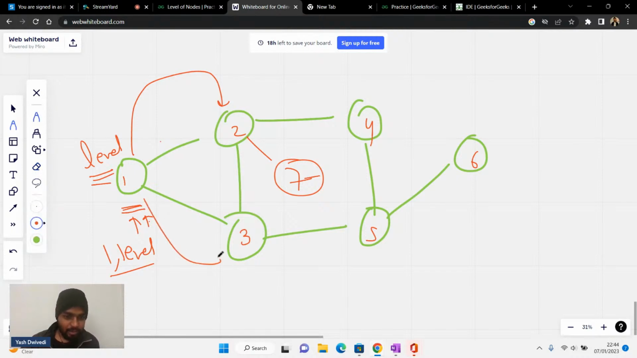So if I go to, let's say, this node, so it will be node 3 and it will have the level as level plus 1. This is going to be the only change. Is it clear to everyone?